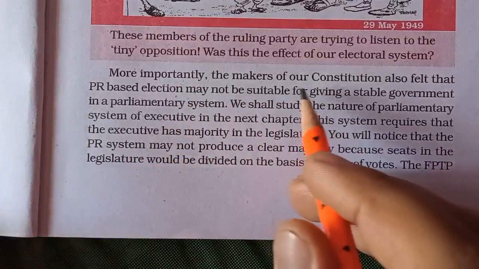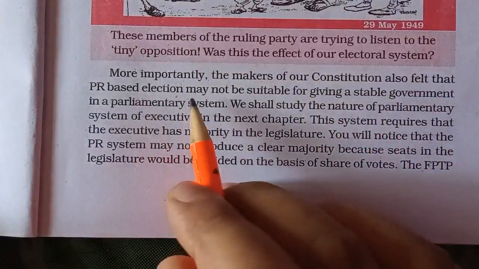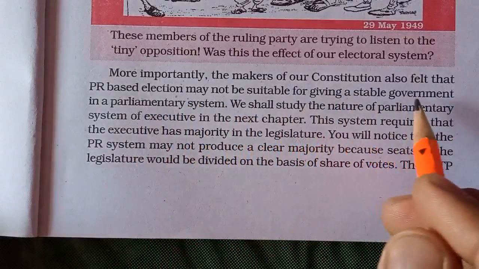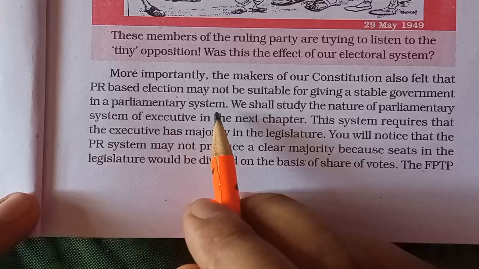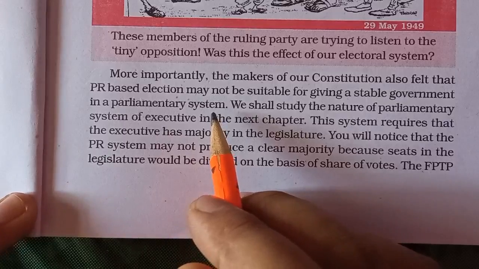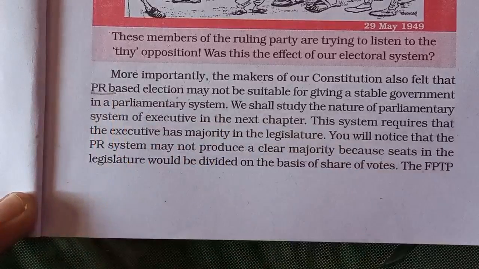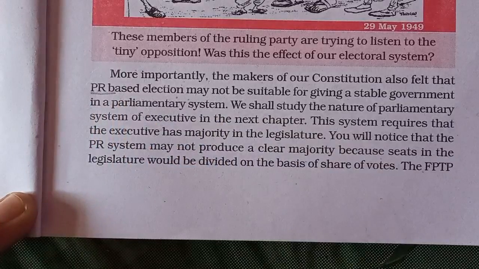More importantly, the makers of our constitution also felt the PR-based election may not be suitable for giving a stable government in a parliamentary system. If we would have followed the PR system, our government would not have been stable, and after independence we needed a very stable government which could finish its tenure, because in the PR system all the parties make a coalition government according to the proportion of votes which they have got in the election.